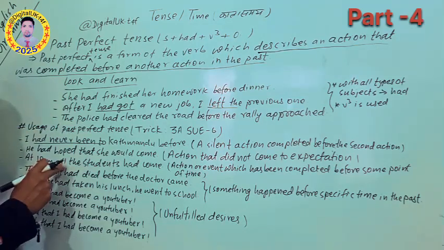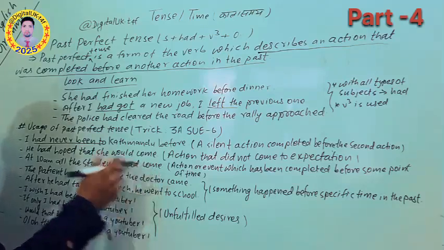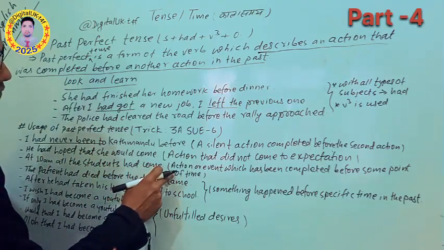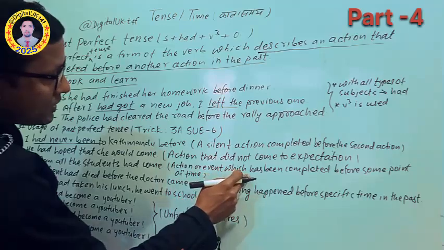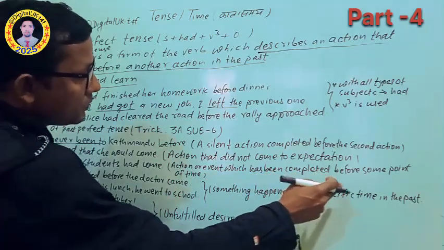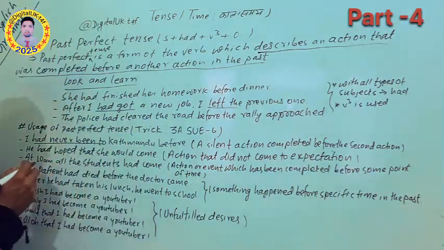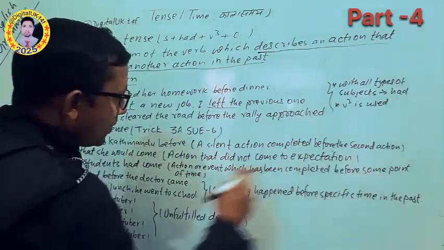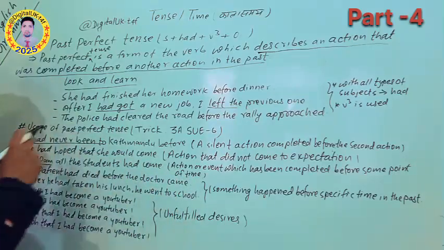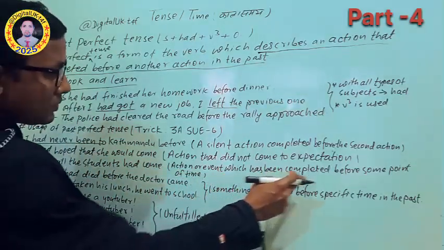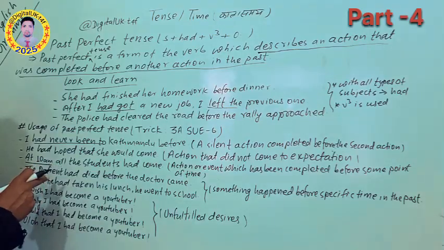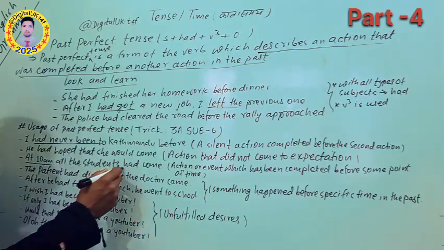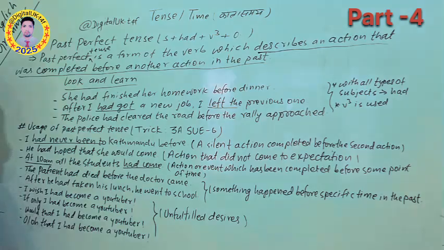At 10 a.m., all the students had come. This means that the action or event was completed before some point of time. Before this time, all the students had come there. So here it is telling some point of time, and before that point of time the action, the coming action, was completed. So here had plus verb 3 is used. I hope you understood both of them.